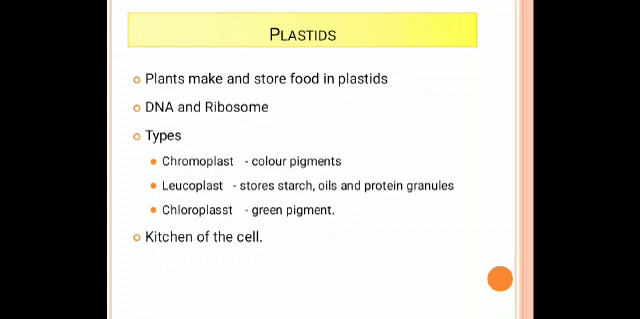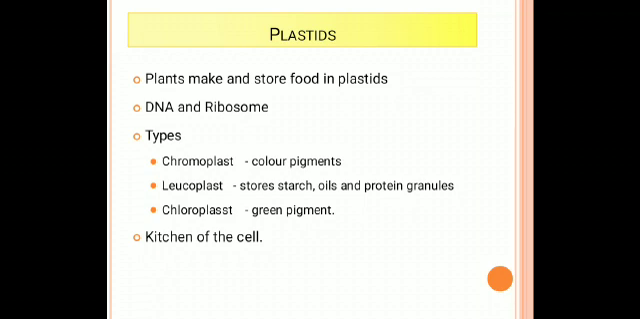The next one is the leucoplast. Leuco means white. It is the colorless or white plastid. The main function of the leucoplast is that it stores starch, oils, and protein granules.